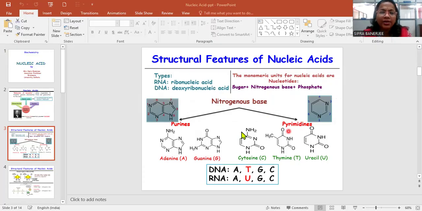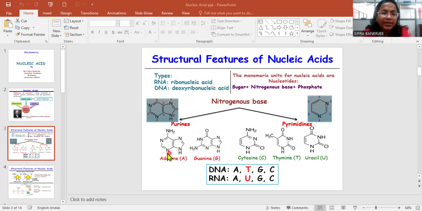There are two categories, and from the name you can remember the structure. Purine has the small name, but the structure is larger. It is composed of two fused heterocyclic rings. Pyrimidine is the name of the larger, but the structure is small. So purine has two types, which are adenine and guanine. The two heterocyclic rings are fused. And in pyrimidine, there is one heterocyclic ring present.